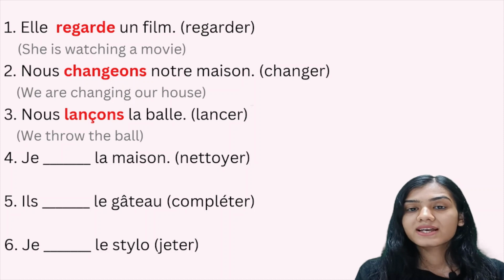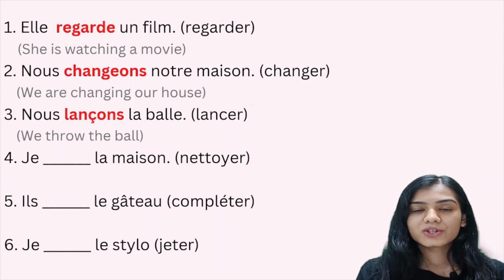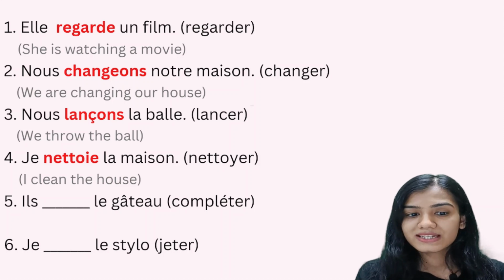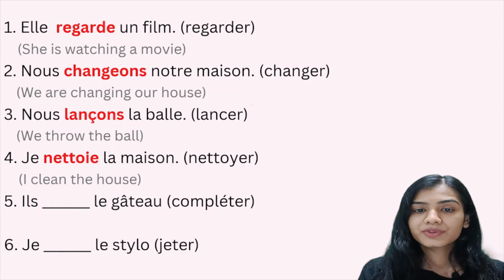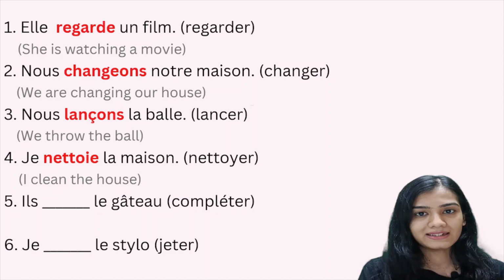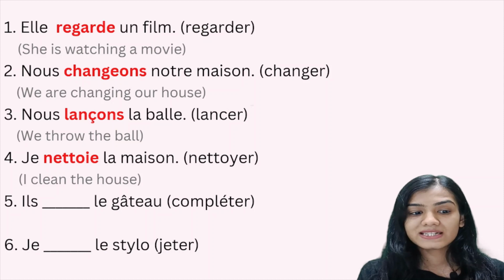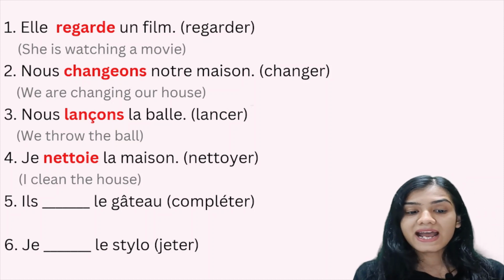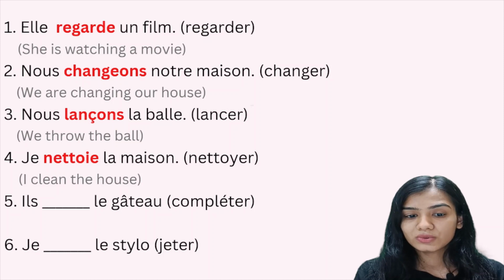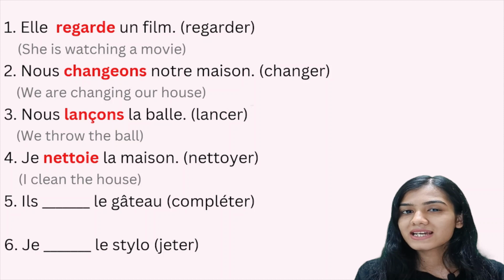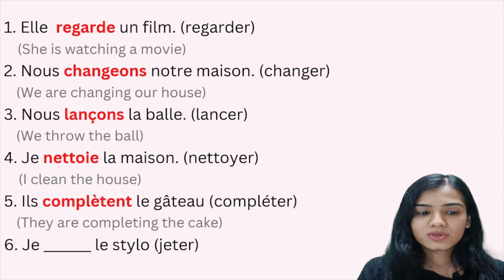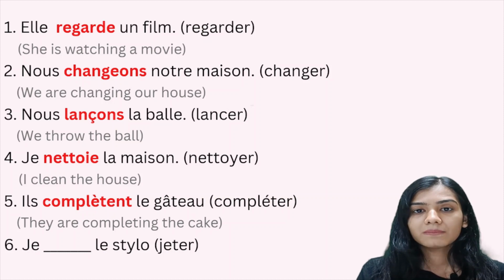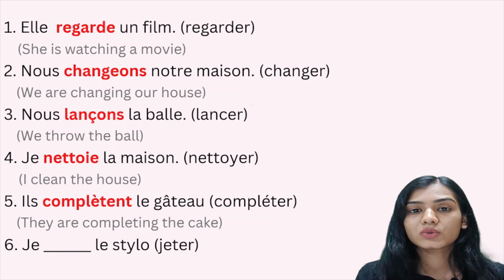Now in the fourth sentence, it's je dash la maison. And the verb is nettoyer. So it's going to be je nettoie la maison. We clean the house. We are going to replace the Y with I. Then in the fifth sentence, it's il dash le gâteau. And the verb is compléter. It's the ETER ending verb in which the E has a right hand facing accent. So here it will become il complète le gâteau.